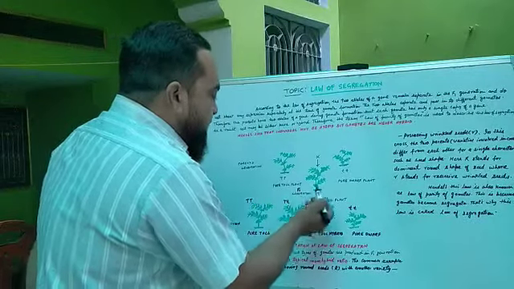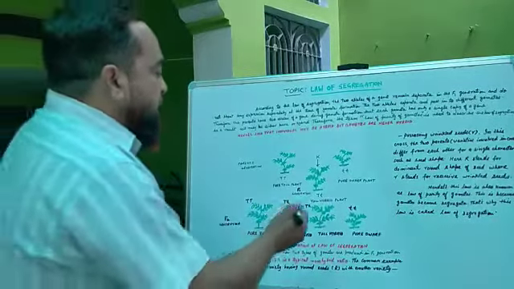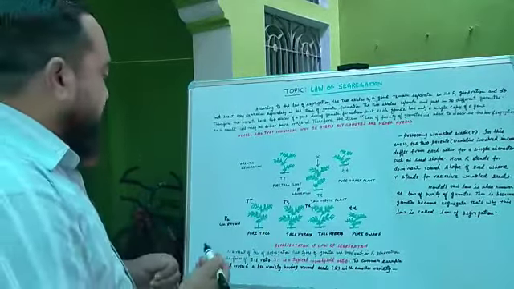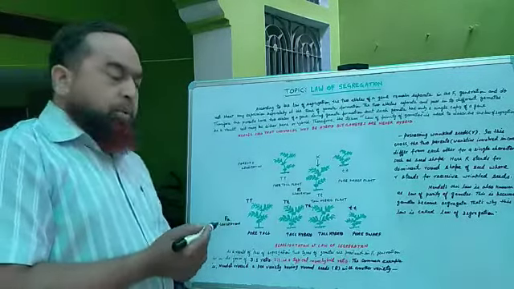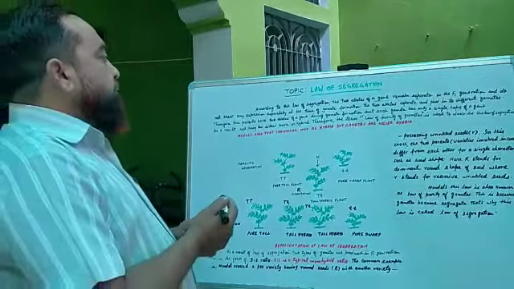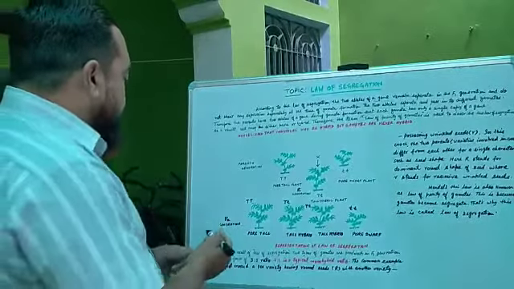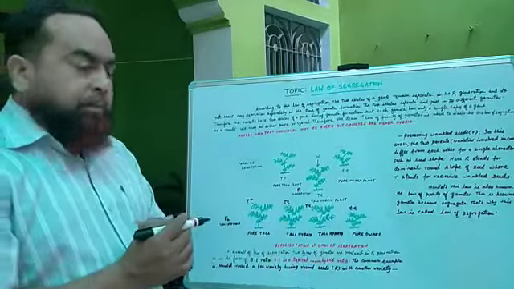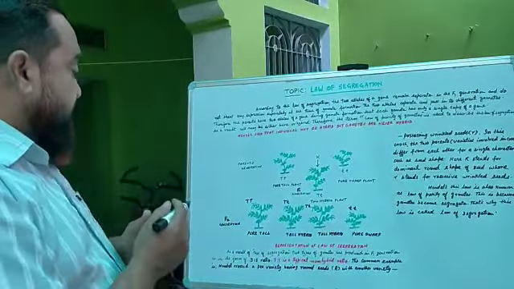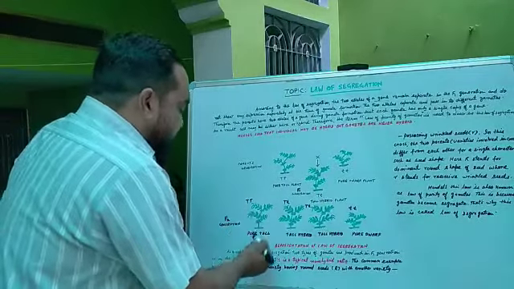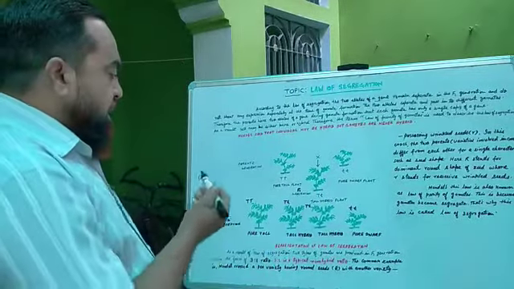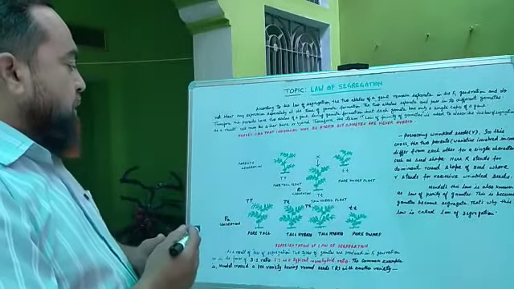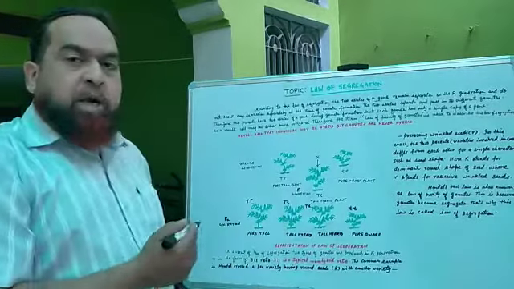The F1 generation produces all tall hybrid plants, and further in the F2 generation, according to Mendel's law of segregation, there is one pure tall, one pure dwarf, and two hybrid tall plants.